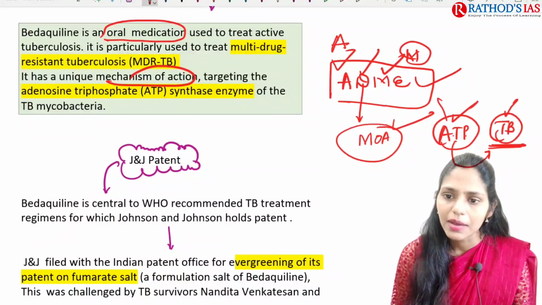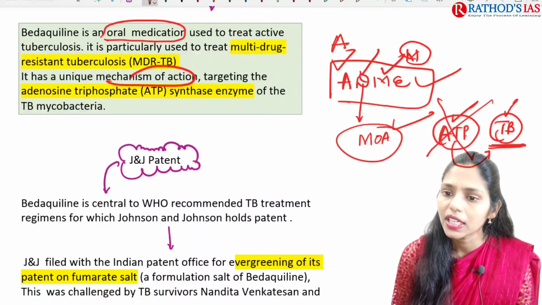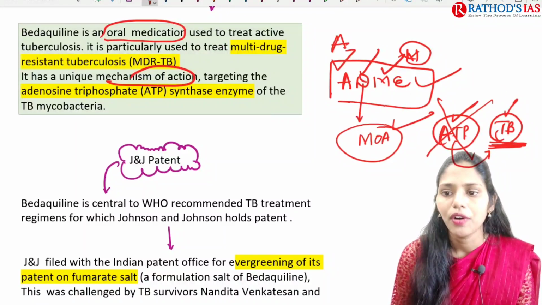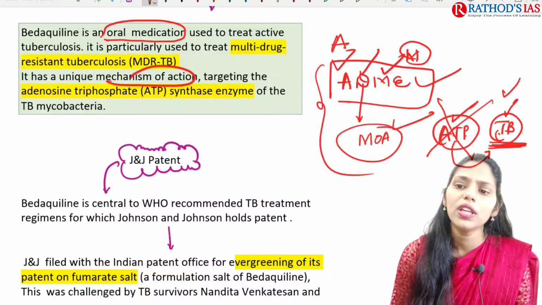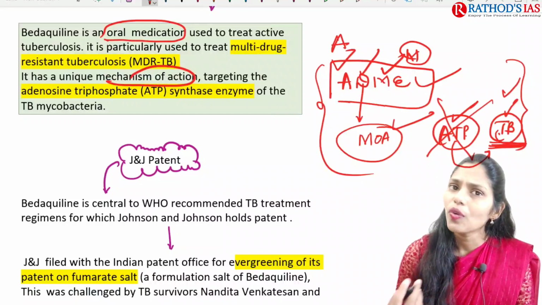So if this enzyme is blocked, the energy will not be obtained by this TB-causing organism. Finally, it will lead to the death of this TB-causing organism. So this is a very unique mechanism of action. So why is it unique?